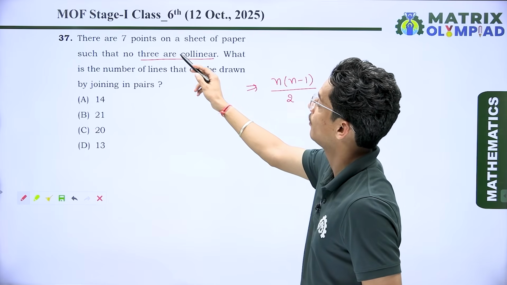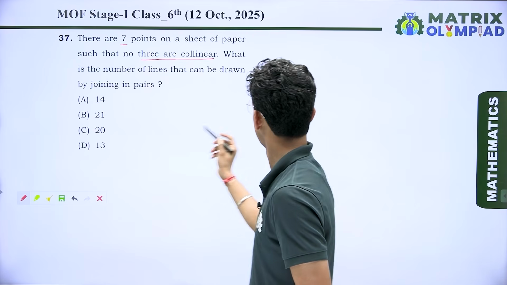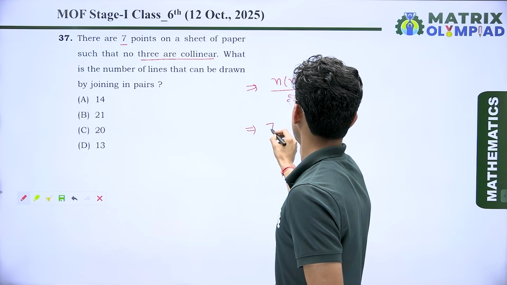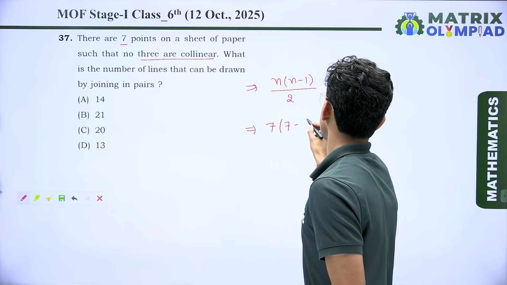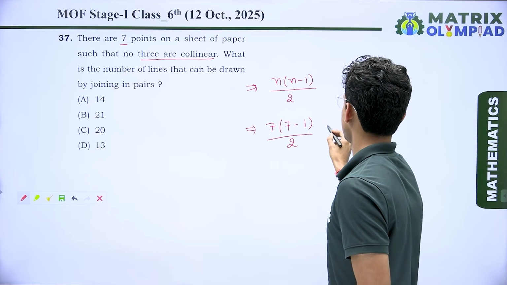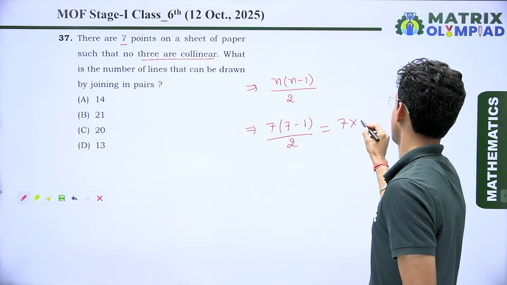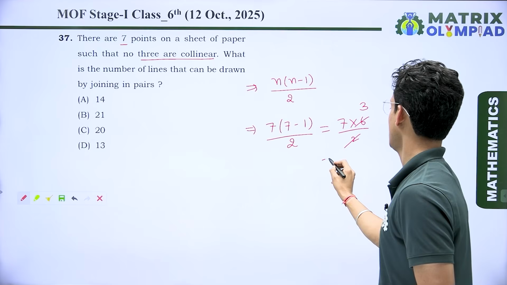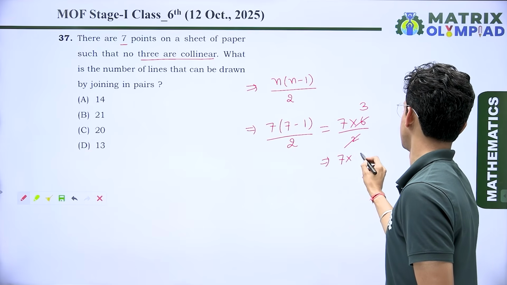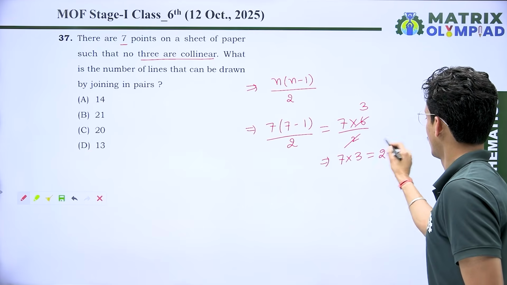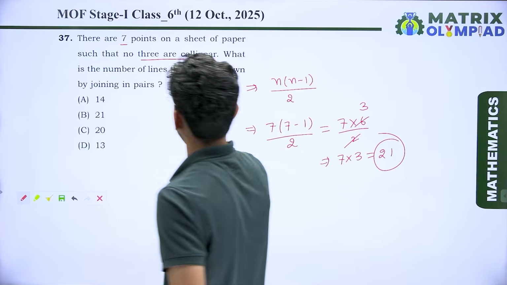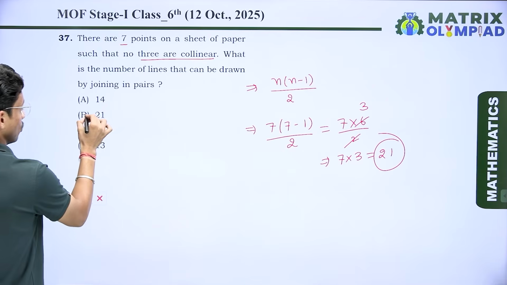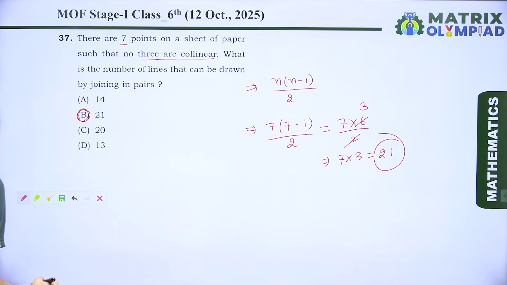So when I put the value of n equal to 7, I can say 7(7 minus 1) divided by 2. After simplifying it, 7 multiplied by 6 by 2, the 2 cancels out and we get 3. After this, 7 multiplied by 3, the result we get is 21. So we can say that the number of lines is 21. So option number B is the correct answer over here.